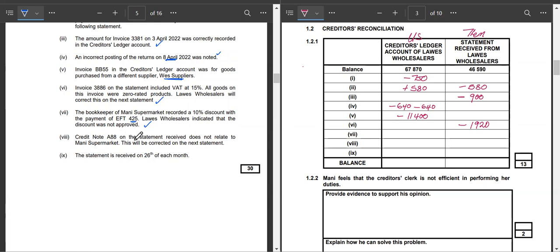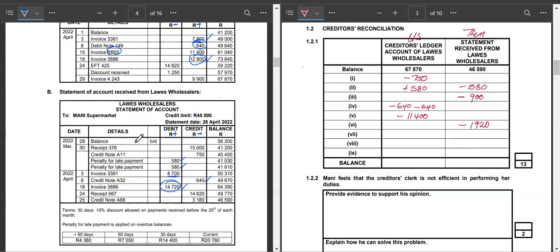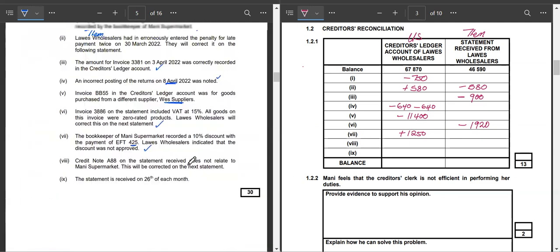Let's go and see on EFT 425. On EFT 425, we paid 14,620. They also have it. We recorded a discount of 1,250. However, they do not have that discount, and they're telling us that that discount was not granted. So that means we need to correct this discount that we had recorded, to reverse it. We had subtracted the 1,250, so the correction would be to say plus 1,250. Okay, let's go on to the next one, as we are now slightly behind time.